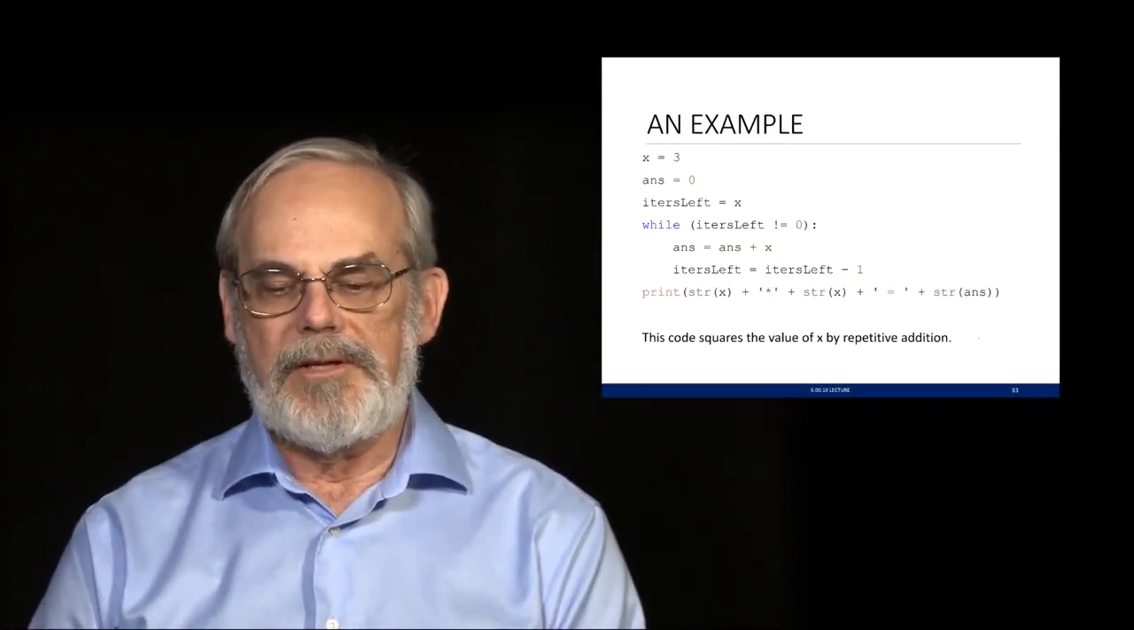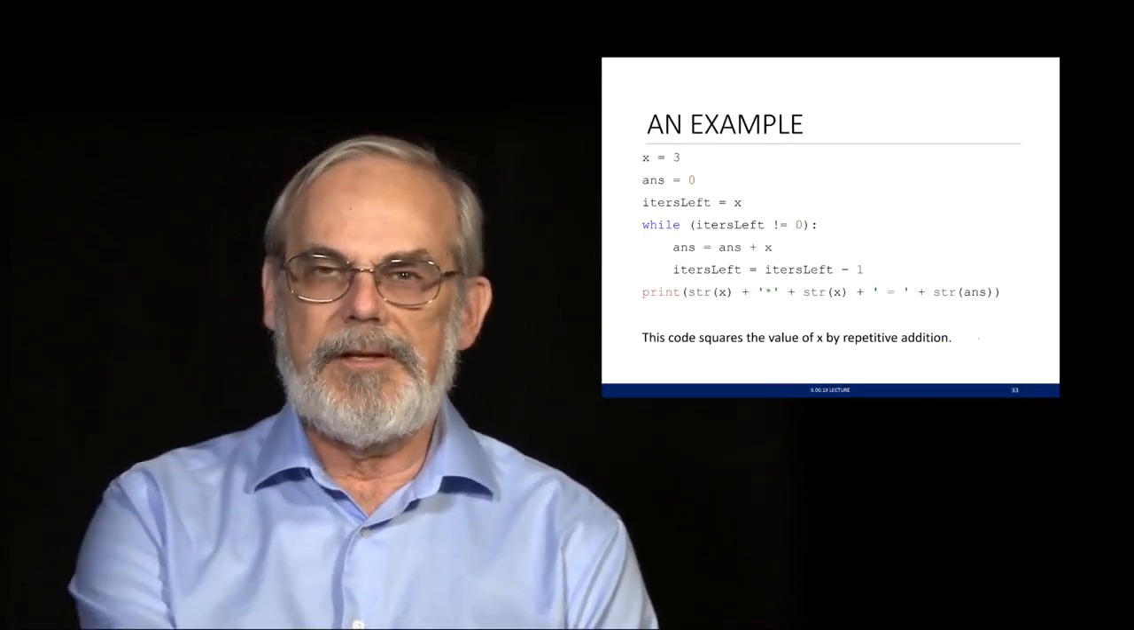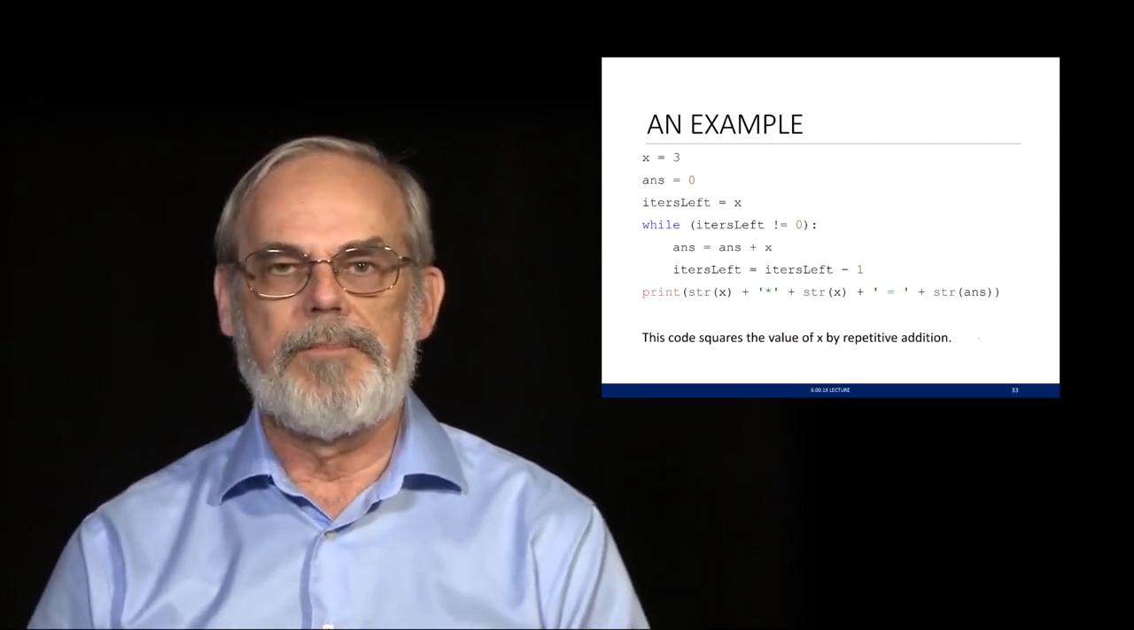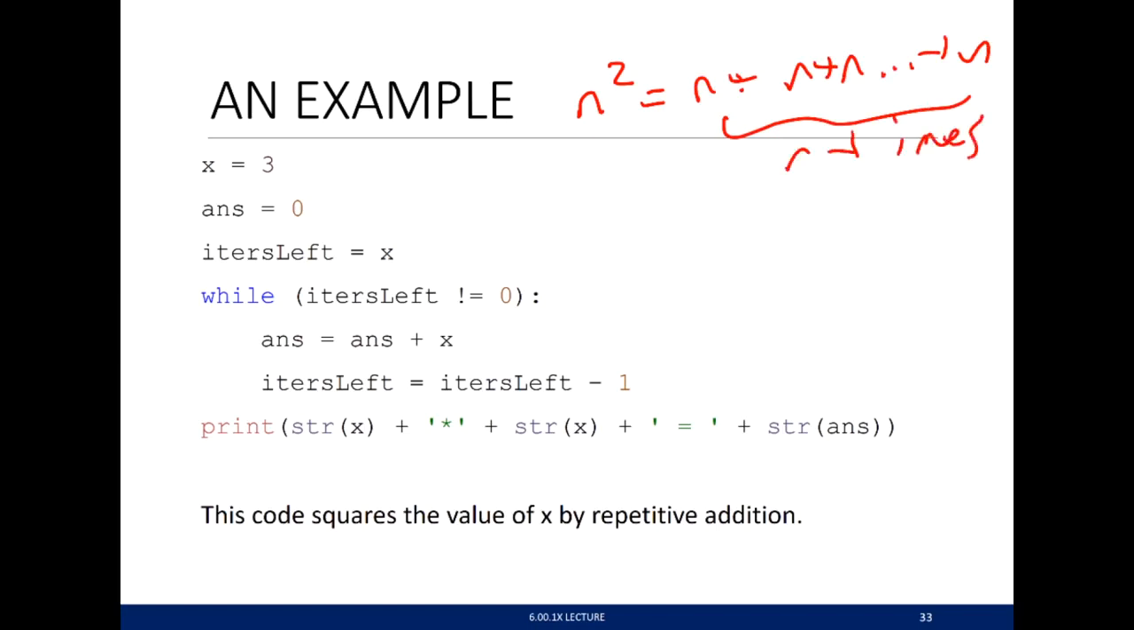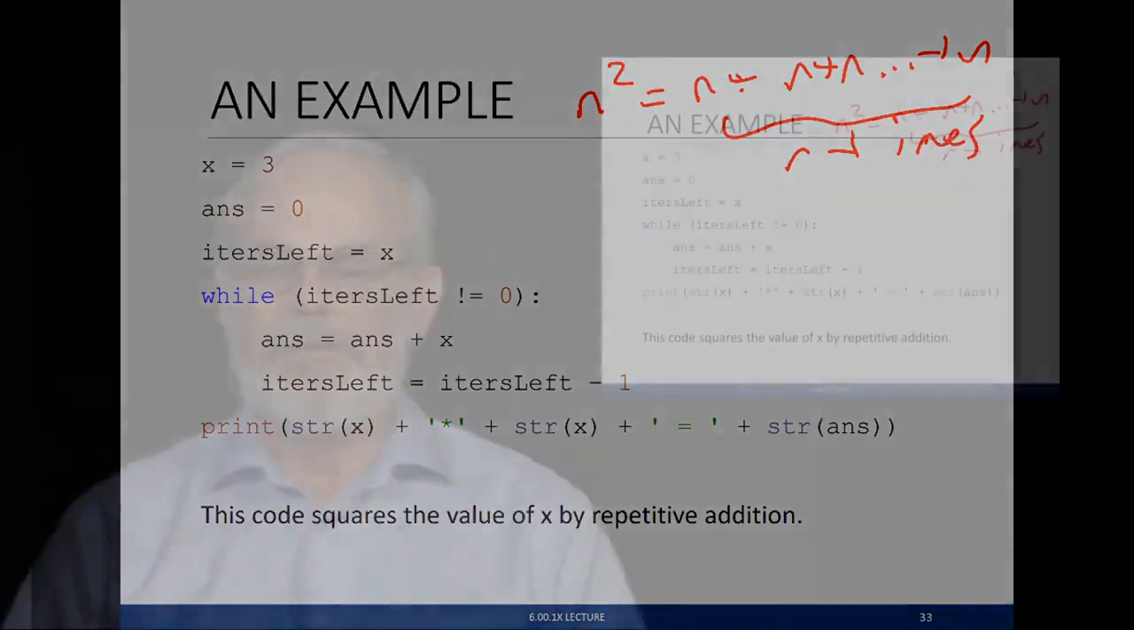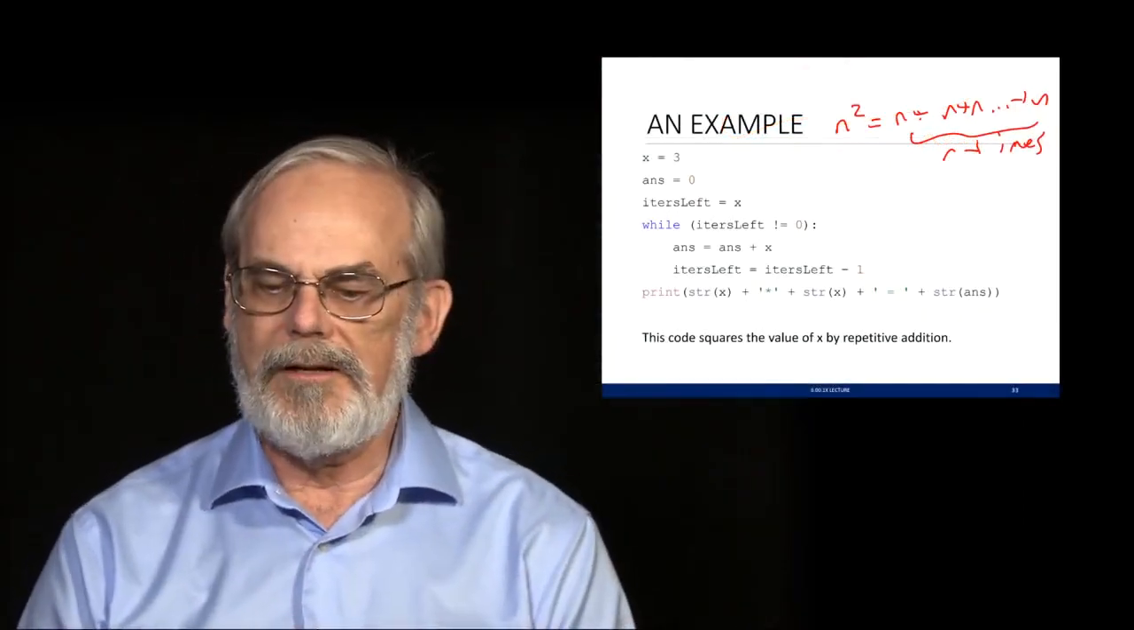Here's an example that will give you a sense of this. And the example here is to do squaring by repetitive addition. So another way of saying it is, if I wanted to compute n squared, that's n plus n, all n times. I could write a little piece of code to do it. I've got it here. I'm going to run it in a second.